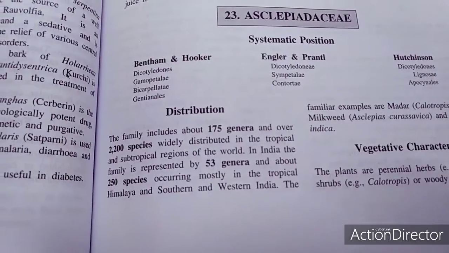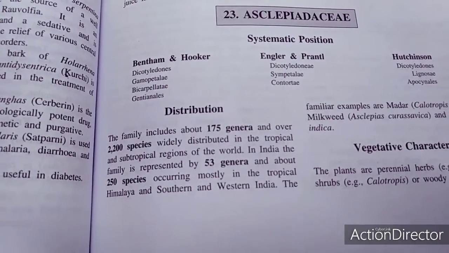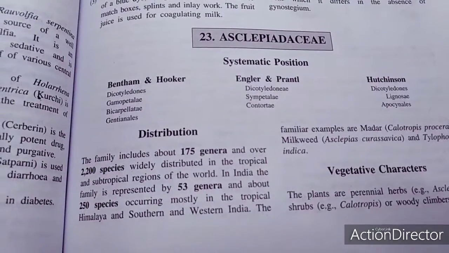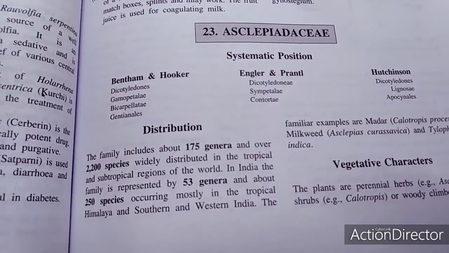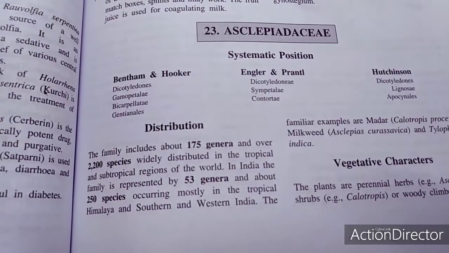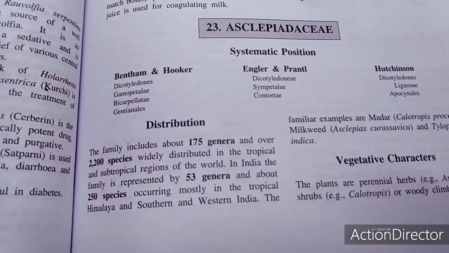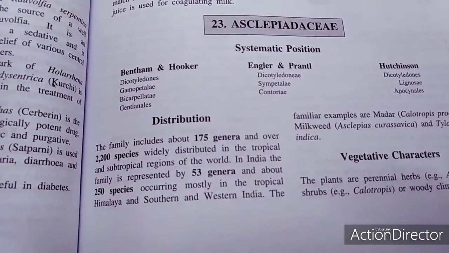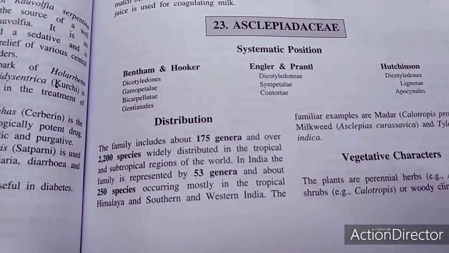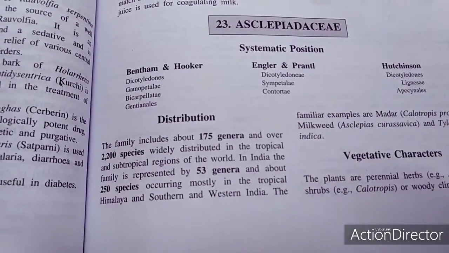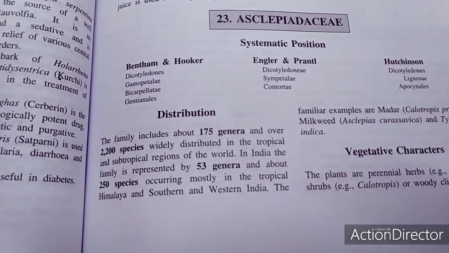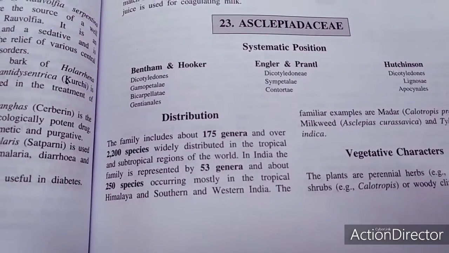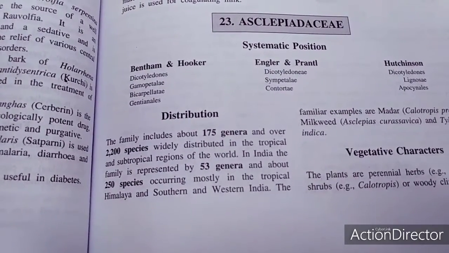Corolla tube is a short one, often with a ring of scales at the mouth. Valvate aestivation is there, as well as imbricate aestivation may be there. The stamens are 5, rarely free, generally connate into a column with the anthers adhering to the stigma by broad connectives, forming the gynostegium. Either corolla or stamen or both may bear appendages of various forms forming single or double corona. Pollen is in 1 or 2